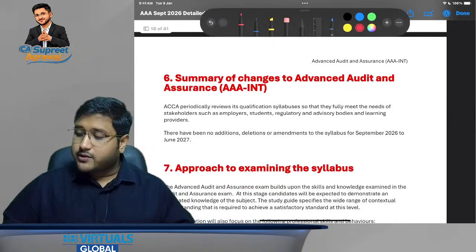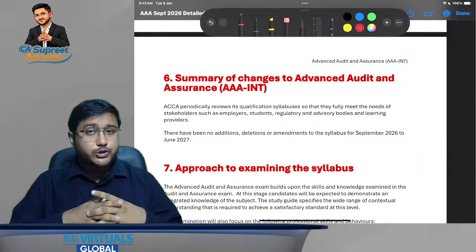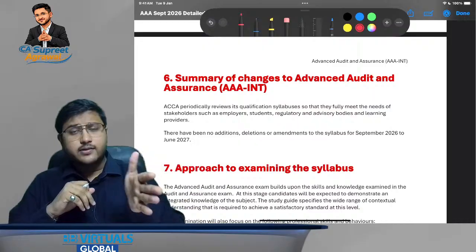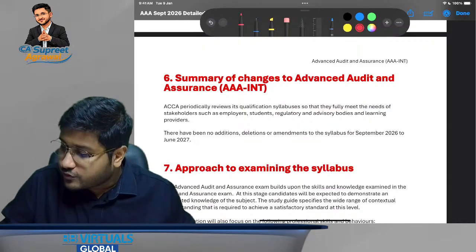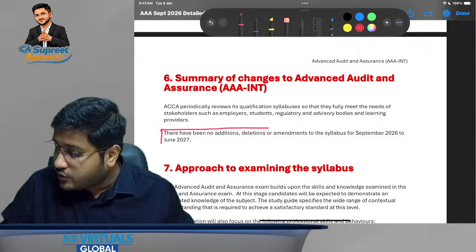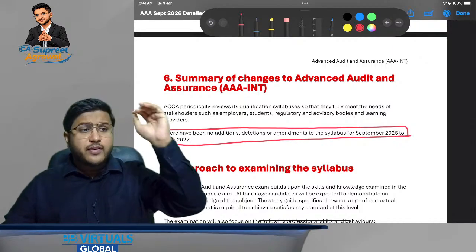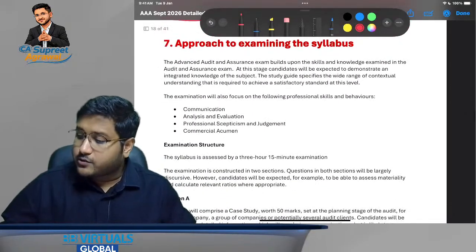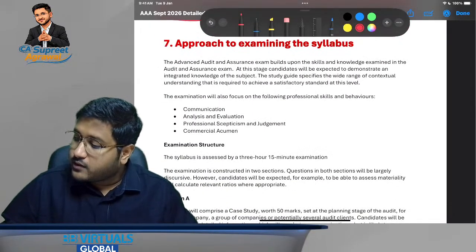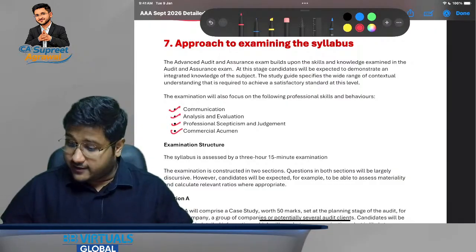Now, after this, we are going to discuss the summary of changes to advanced audit and assurance from June 2026 to September 2026. Is there any new update that is relevant for you? So no, there have been no additions, deletions or amendments to the syllabus for September 2026 to June 2027, and this is going to be very, very relevant for all of you. Now here, approach to examining the syllabus. The examination will focus on the following professional skills and behavior that we have already discussed. Should you learn it? Yes, you should learn it.